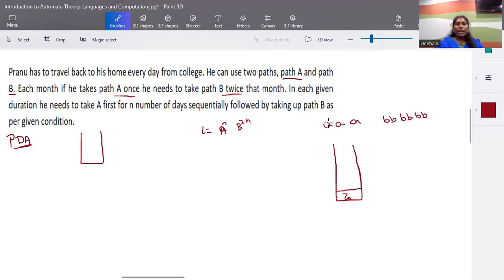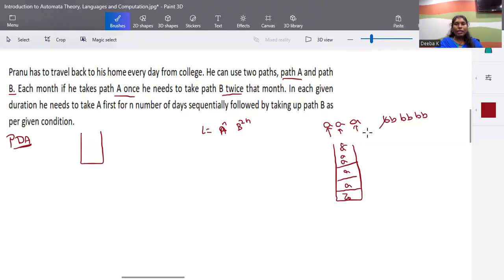For each A, we have two Bs to be matched. So for a single A, whenever a transition scans an A, push two A's into the stack. For the next A, push another two A's. And for the next A, push another two A's. The number of A's in the stack will then match the number of B's, since for each single A we have put two A's into the stack.